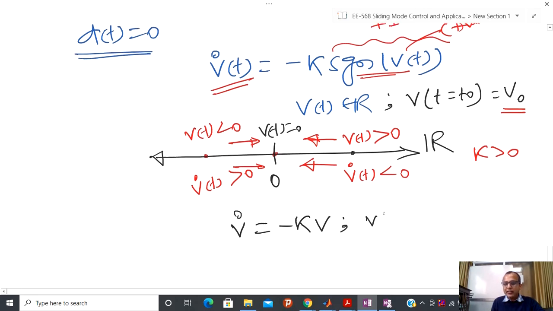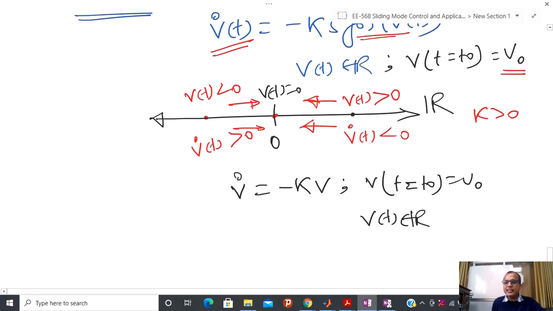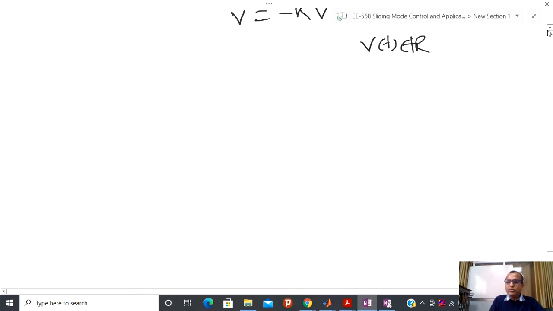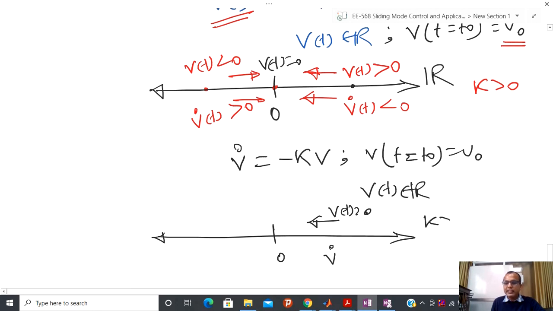So again at t equal to t0, I have a certain initial condition, and after that I am assuming that V(t) belongs to R. Try to interpret this again, because here I am going to show you that I have a little bit different behavior than proportional control action. So if you start here, then obviously V(t) is greater than 0, and obviously the same kind of story: if k is greater than 0, V dot(t) is less than 0.